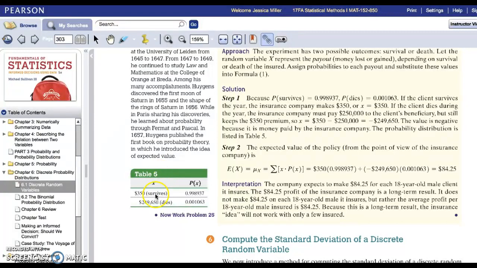Once you can figure out the outcomes, in the life insurance example, your person could survive or die, and the associated probabilities, which are usually embedded somewhere in the problem, you can put this information into StatCrunch. StatCrunch can spit out the expected value or the mean, but you can also do it by hand. I'm going to leave to you the part of reading through this example and understanding how they build this table. What I want to do is type this table into StatCrunch and ask StatCrunch to give us this value.